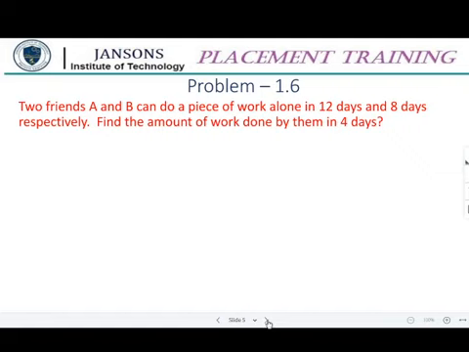Yeah, I have got the answer, I think. 5 by 6. Can you write down the steps also, so that it will be useful for others who are working on it? Divya has given 5 by 6. Right? So, it is 1 by 12 plus 1 by 8 is the 1 day's work, and this has to be multiplied by 4. So, this is the answer.